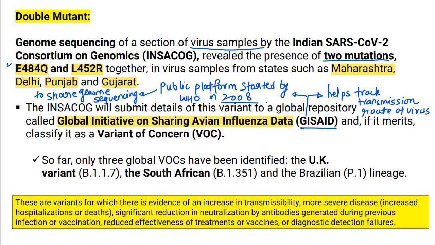And if it is proved correct, then it will be classified as a variant of concern, that is VOC, a variant which is serious. Okay. So far only 3 global variants of concern have been identified. One was identified in the UK, then in South Africa and Brazil. Now if this information is correct, then the next variant identified as a variant of concern will be in India. Now these are variants for which there is evidence. ये जो variants हैं इसके तो evidence solid हैं हमारे पास, ठीक है, that this virus is deadlier and it is mutating, it is changing.